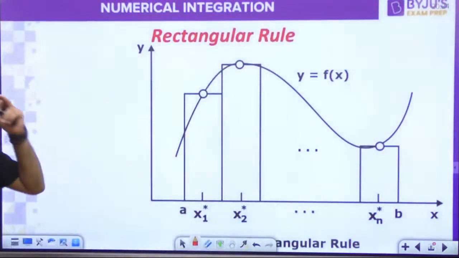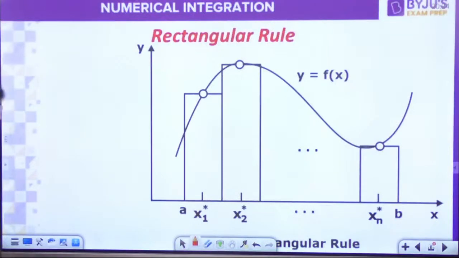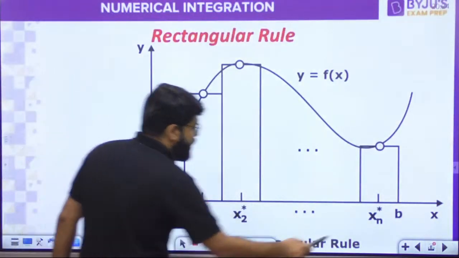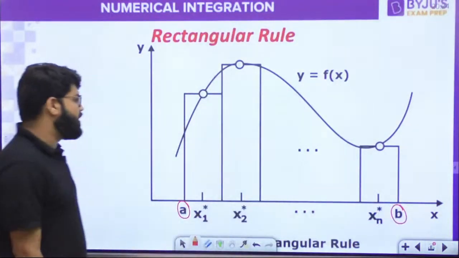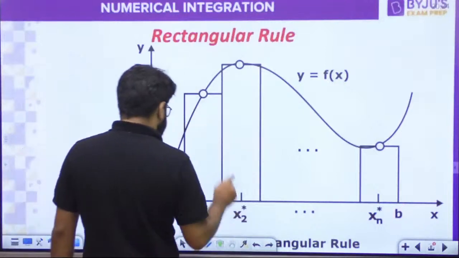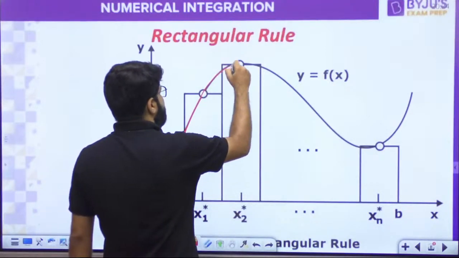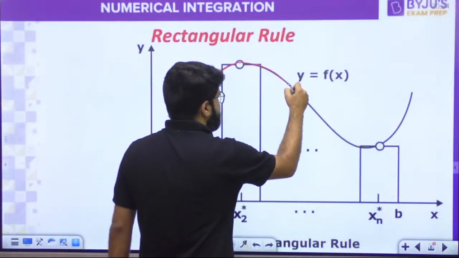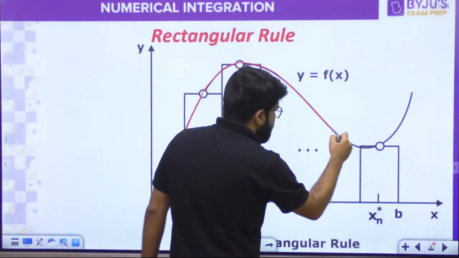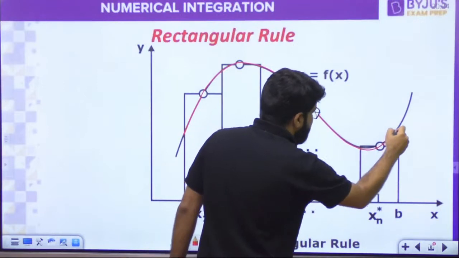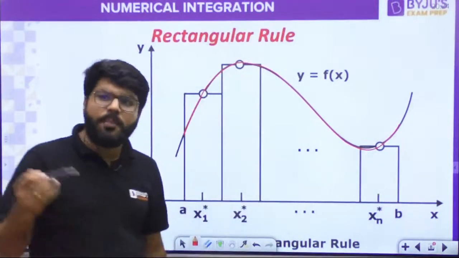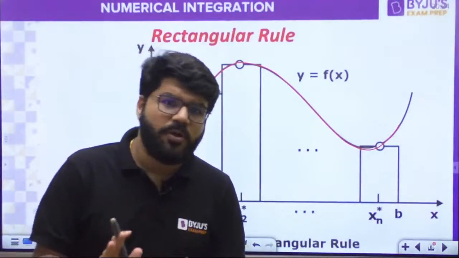right? So the idea of the rectangular rule, listen everybody, this is the point A and the point B onto which integration has to be performed. We need to integrate this function, this curve from A to B. Integration is also equal to area under the curve. How to approximate the area?